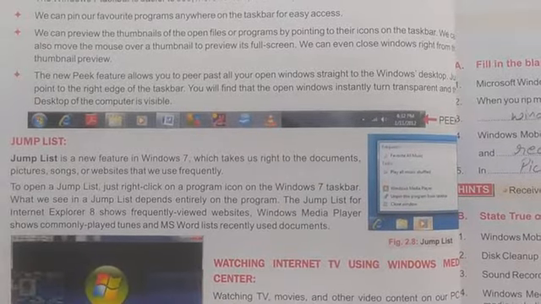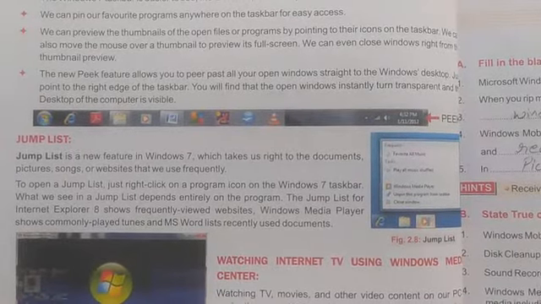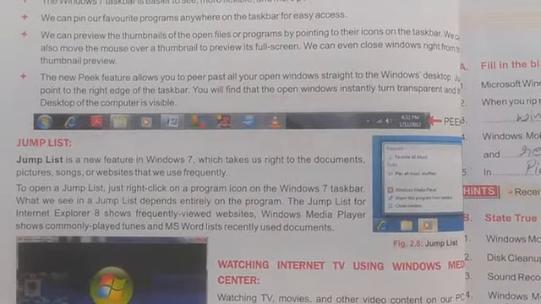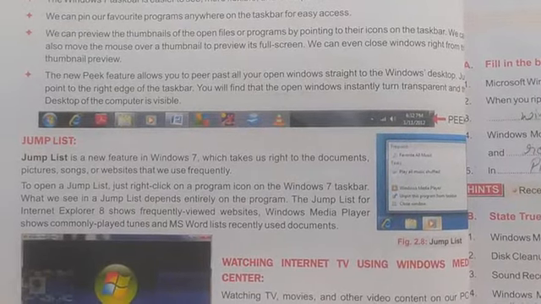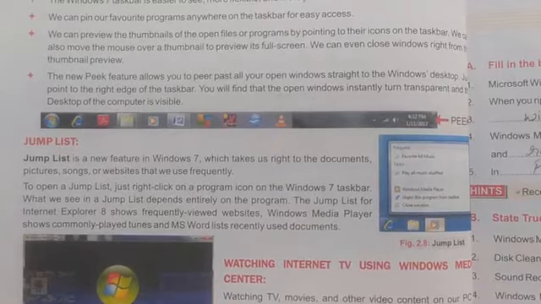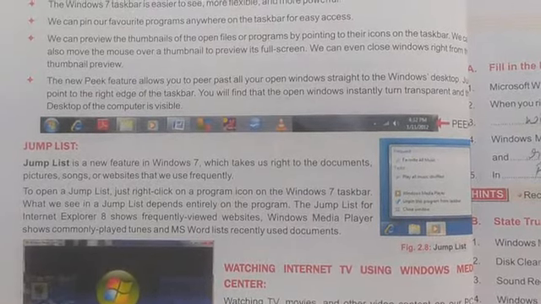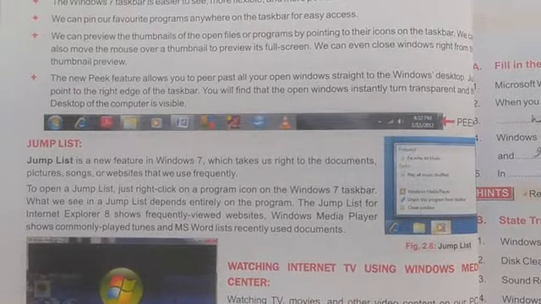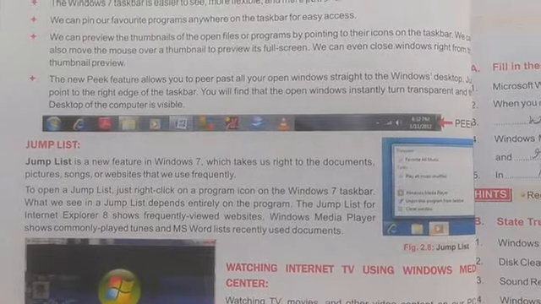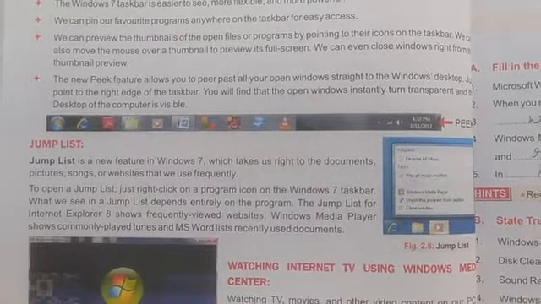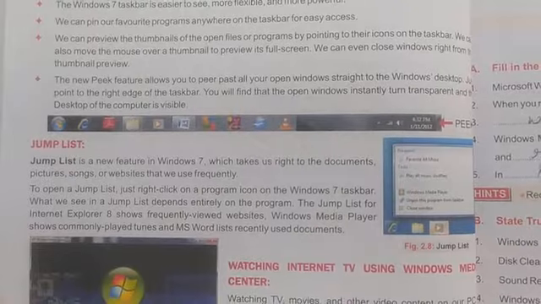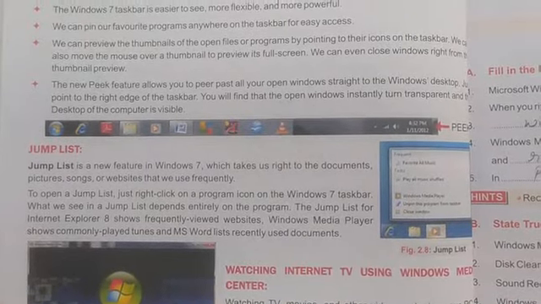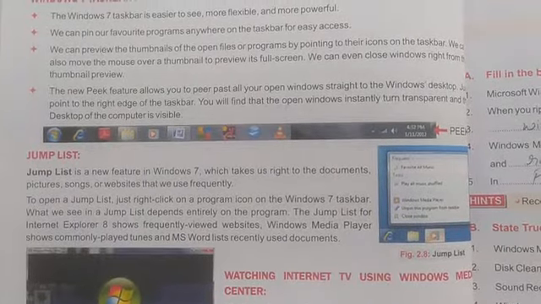Now, Jump List. Jump List is a new feature in Windows 7 that takes us right to the documents, pictures, songs or websites that we use frequently. Many times we open a program frequently, so a Jump List will contain a list of programs and files that we use frequently. So you can easily see those files and folders.